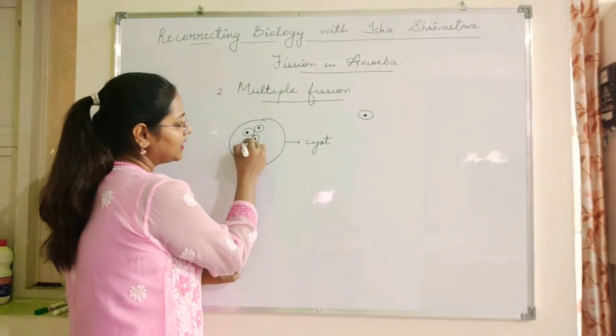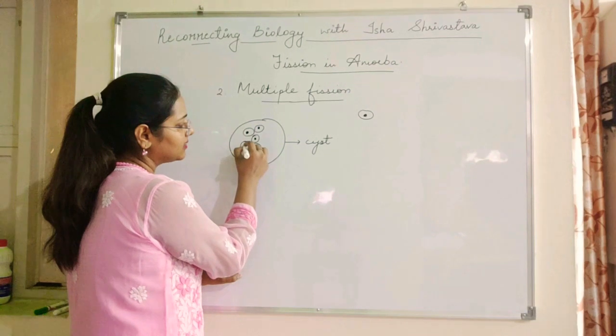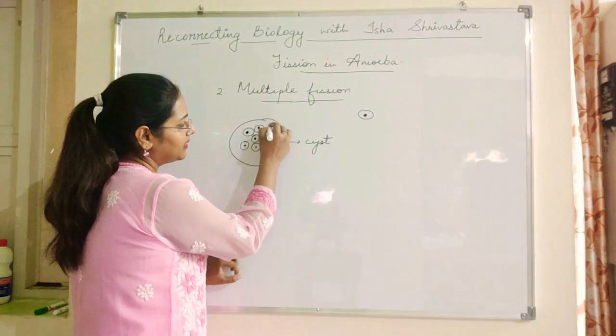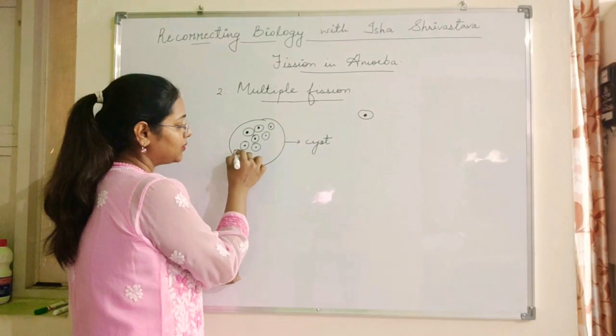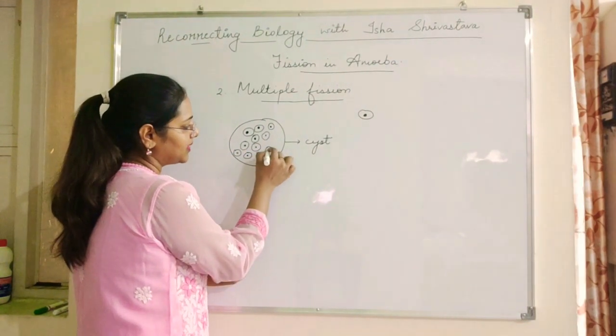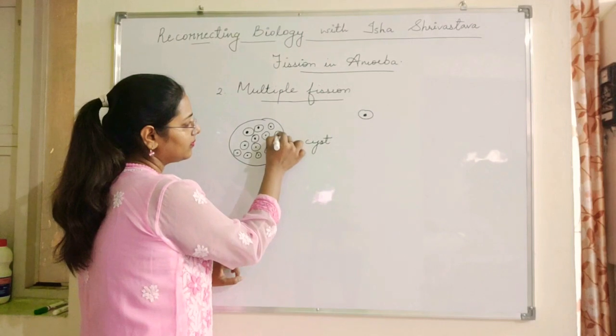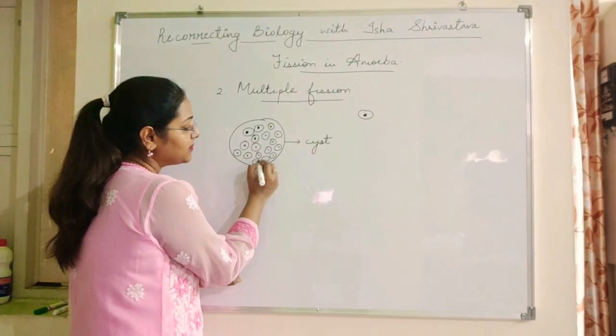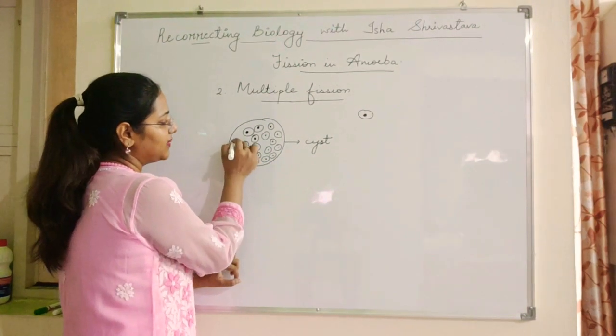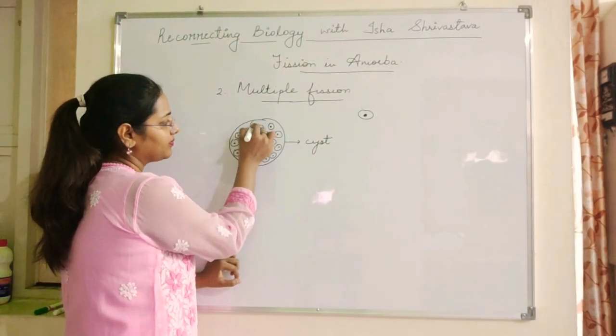These two cells again divided into four cells. Those four cells will undergo binary fission producing two and two cells respectively, and so on. So there are multiple binary fissions taking place inside the cyst.